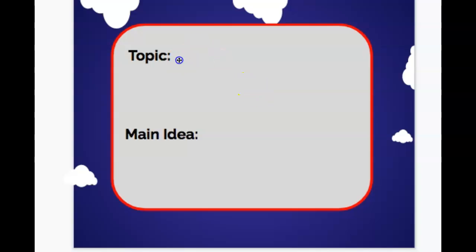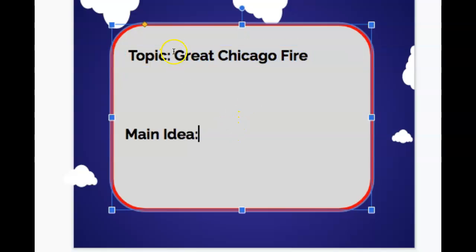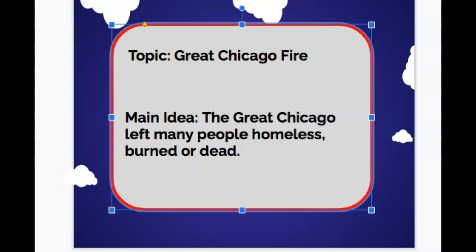Okay, now I'm going to think about the topic. So remember, the topic is usually one word. What was it mostly about? So we could say it was about the Great Chicago Fire. I know this is more than one word, but that's okay, because it's the name of the fire that we were specifically talking about. When we're thinking about the main idea, we can take into effect the text structure.